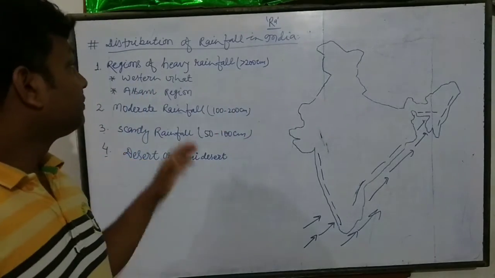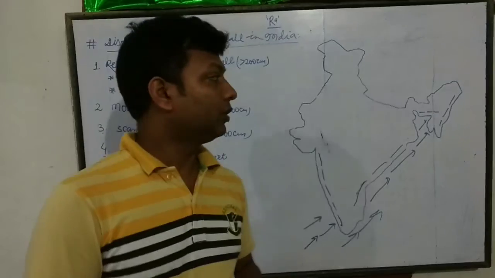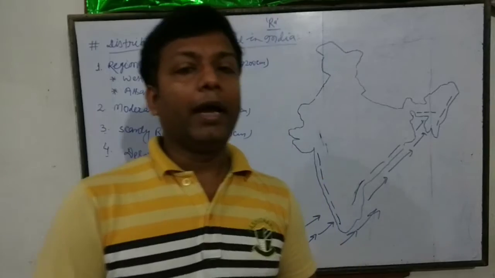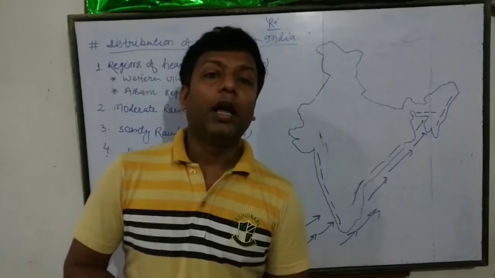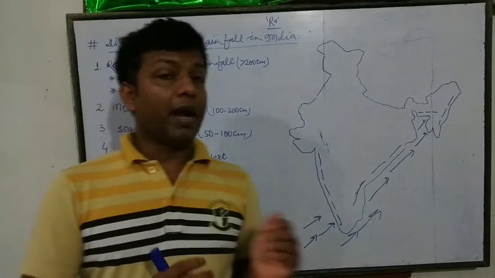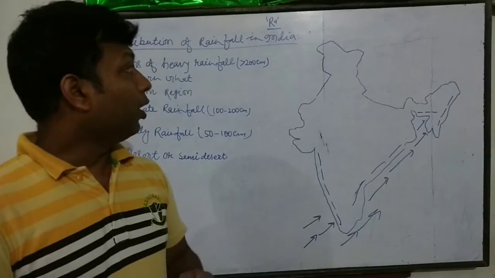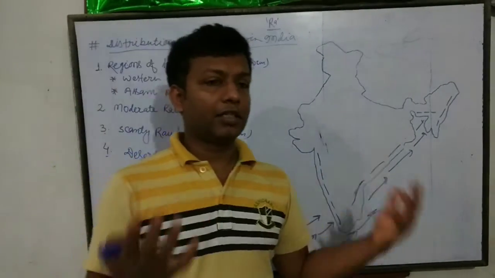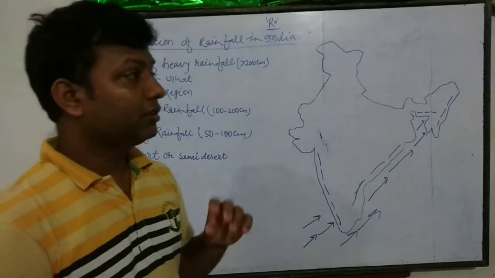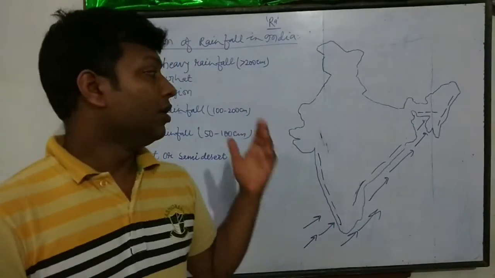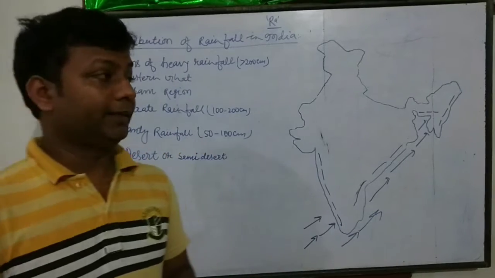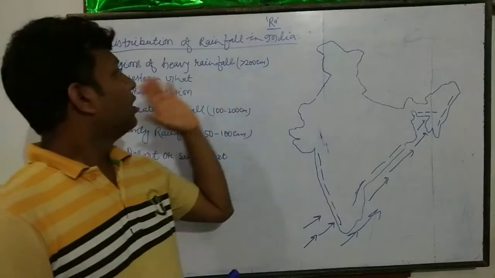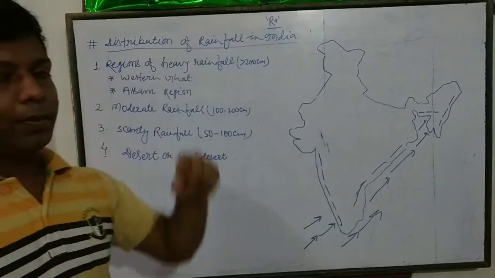Before that, you know about the Indian monsoon, how monsoon occurs in India, its characteristics, factors affecting India's climate, hot season, cold season, retreating monsoon, all that. So, in this lecture, we are going to discuss heavy rainfall and distribution of rainfall.